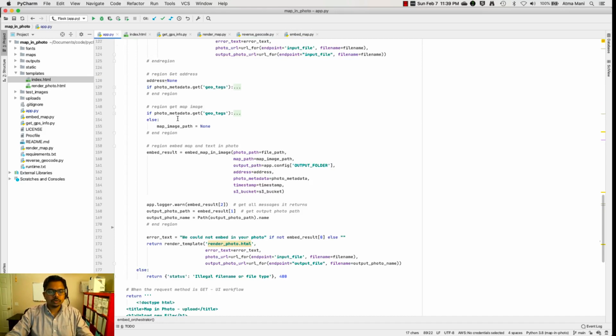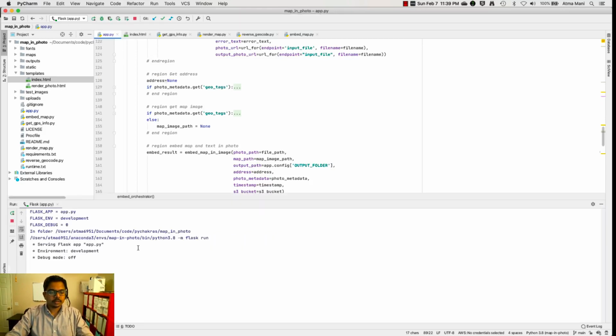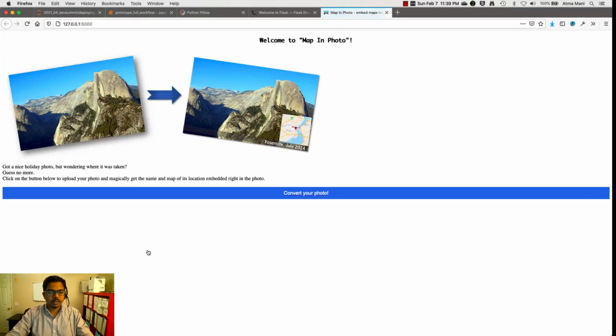Then, to run this application, I can just hit run, and Flask will start up on a local server on my computer. This is the URL to it. And this just opens it right up on my browser. You can still see that this is running locally on my computer.